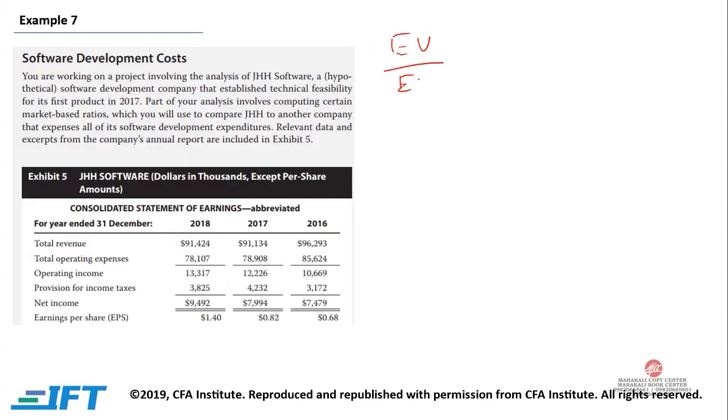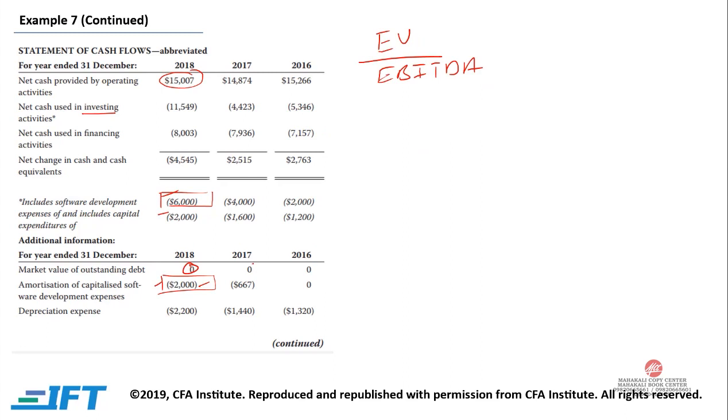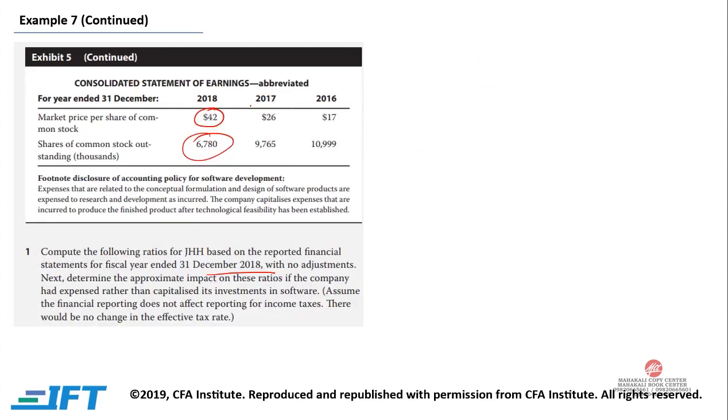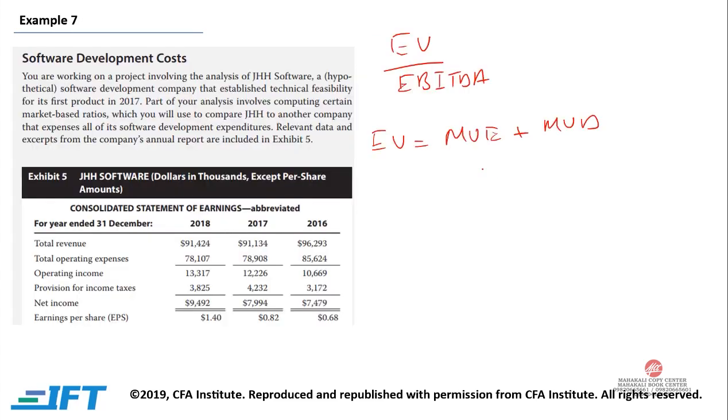Let's go to the previous screen. So this screen. So enterprise value to EBITDA, earnings before interest, tax, depreciation and amortization, and this is your enterprise value. Enterprise value is actually market value of equity plus market value of debt. We don't have any market value of debt, and our market value of equity would be market value per share, 42, multiplied by 6780. So enterprise value would be 6780 multiplied by 42.